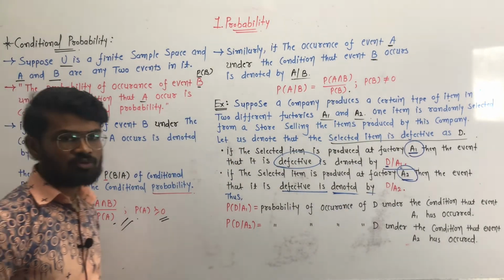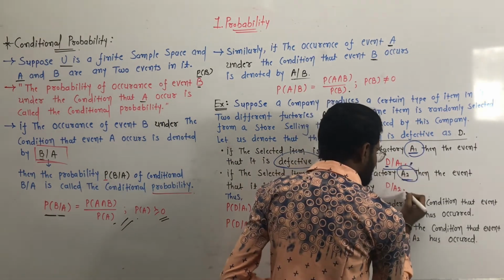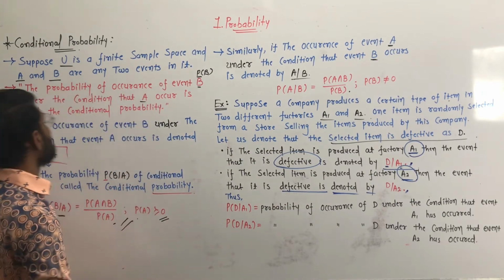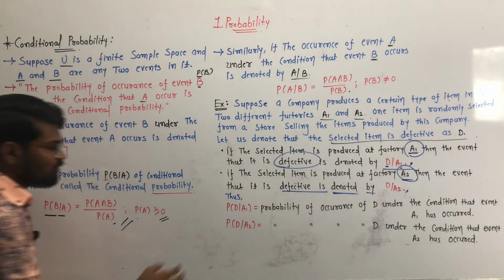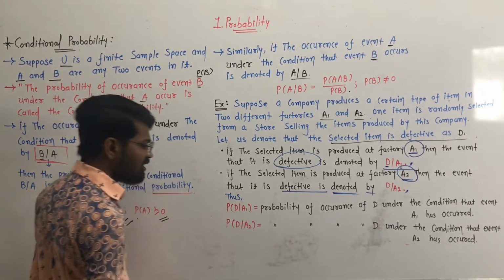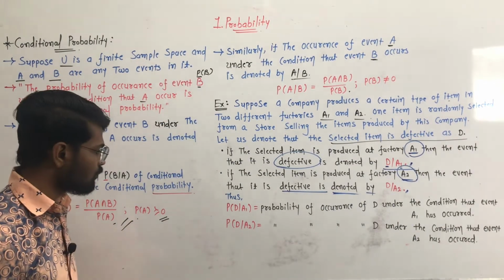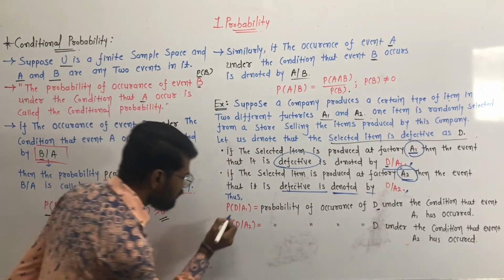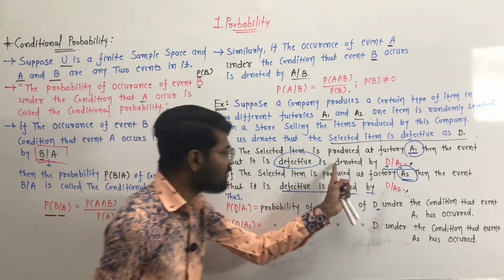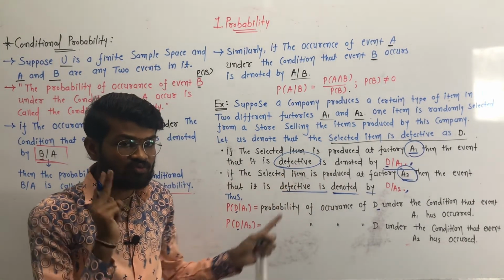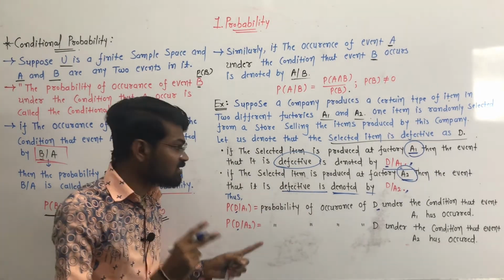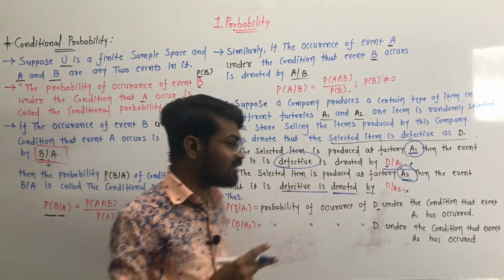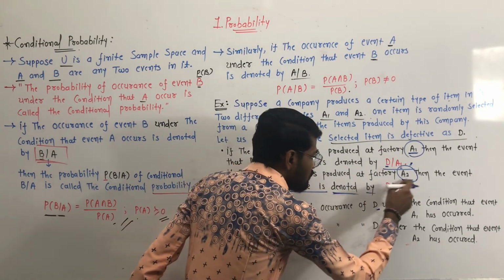Okay, now we have to write the probability. This is our event: D/A1 and D/A2, but we have to write the conditional probability. So we have to take P of D/A1 and P of D/A2. What is the meaning? The probability of occurrence of D, that is, the probability of the defective item, but there are two cases. The first case is the selected item is from factory A1, and the second case is the selected item is from factory A2.